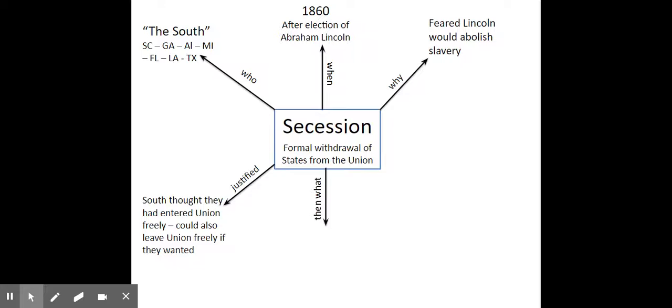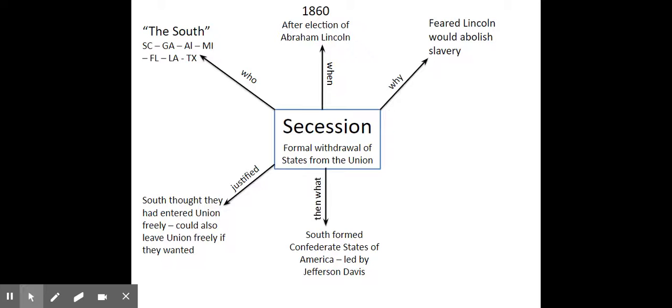Then what? Well, after they seceded, they formed their own government, the Confederate States of America, the Confederacy, and they elect Jefferson Davis as their president. When they leave the United States, they form their own country, the Confederate States of America, and they elect Jefferson Davis as president.